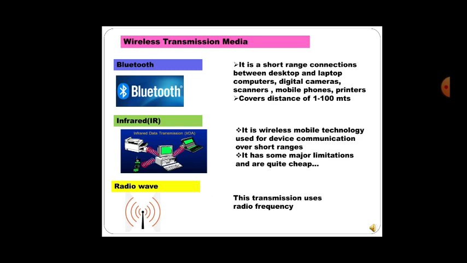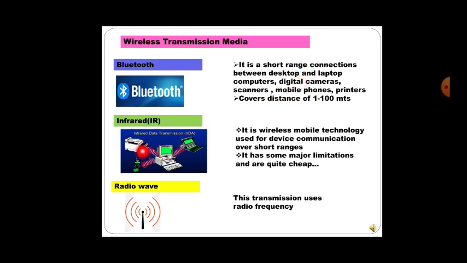Next, wireless transmission media. Till now we learnt about the wired transmission media. Now we are going to learn about the wireless transmission media. First here is Bluetooth. Everyone knows what a Bluetooth is. It's a short range connection between desktop and laptop computers, digital cameras, scanners, mobile phones and printers. It covers a distance of 1 to 100 meters. So it's one of the wireless transmission media and it is of short range.